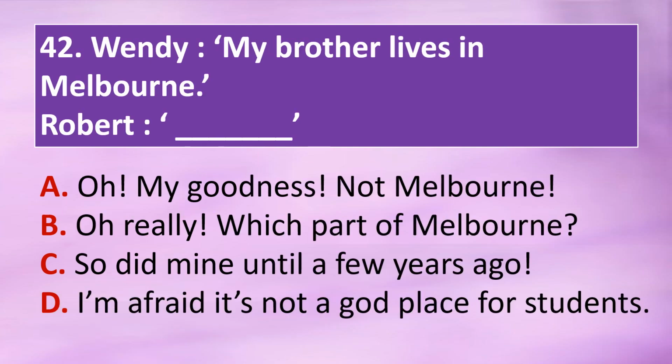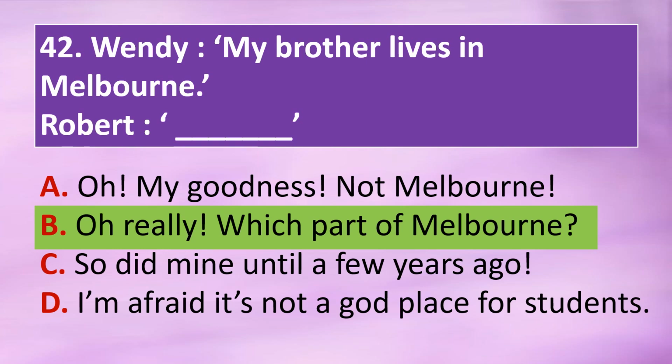Question 42. Wendy, my brother lives in Melbourne. Robert, dash. Option A. Oh, my goodness. Not Melbourne. Option B. Oh really? Which part of Melbourne? Option C. So did mine until a few years ago. Option D. I'm afraid it's not a good place for students. The correct answer is option B. Oh really? Which part of Melbourne?